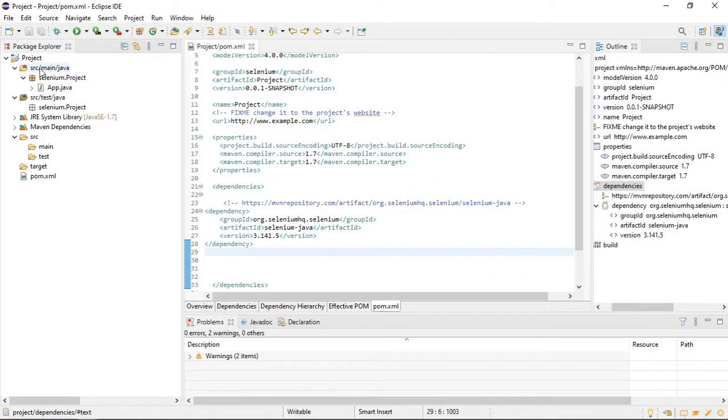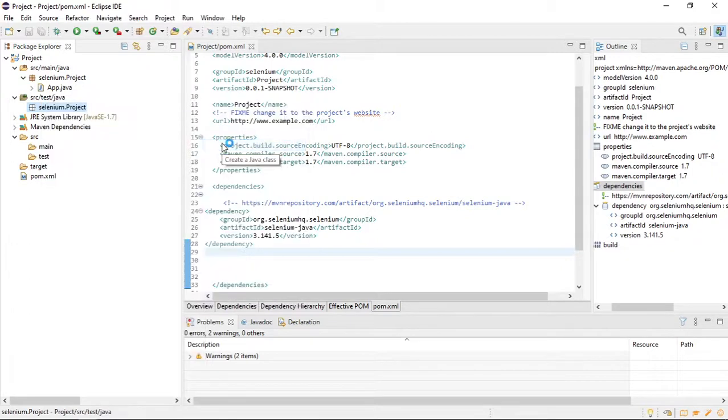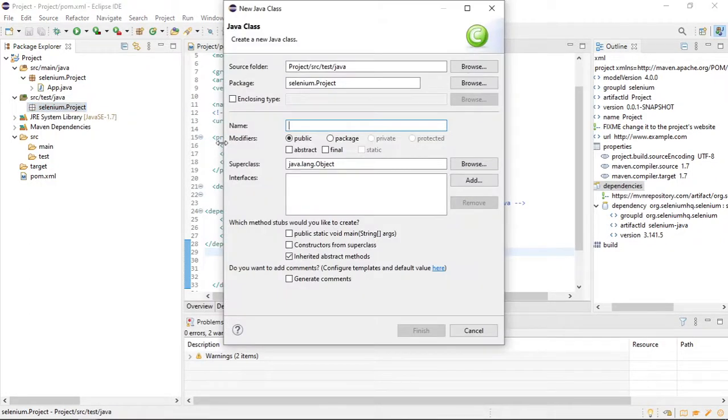So basically there are so many folders. As of now, focus only on this src/test/java folder. In this I will write my test case. So I will say new. Let me create a new class inside this project. So I will say BikeTest.